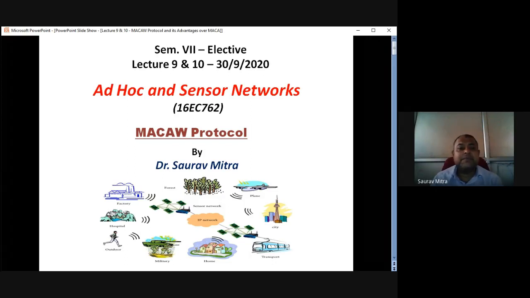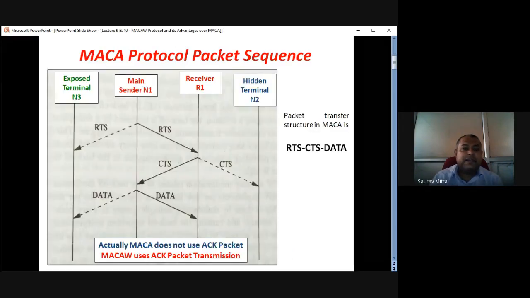That can be solved by MACA W protocol. And lastly, I had shown you a communication structure of MACA, that was RTS, CTS, data, and acknowledgement. So what I show here today is, first you have to understand, take the line below, that MACA does not use ACK packet. So whenever you are writing about MACA, please don't write ACK.